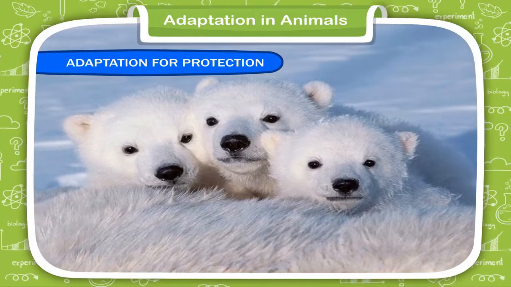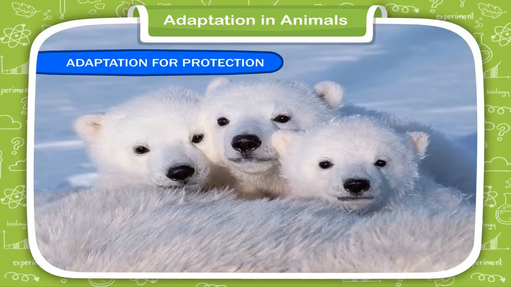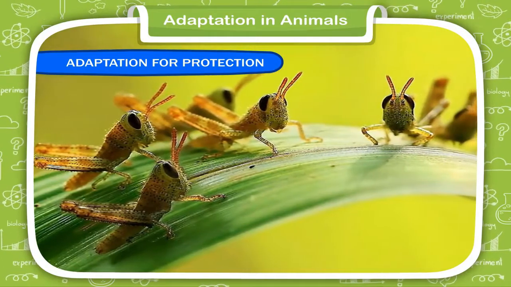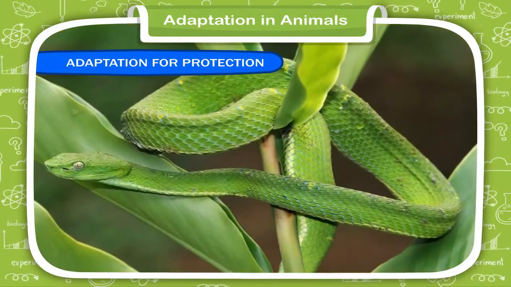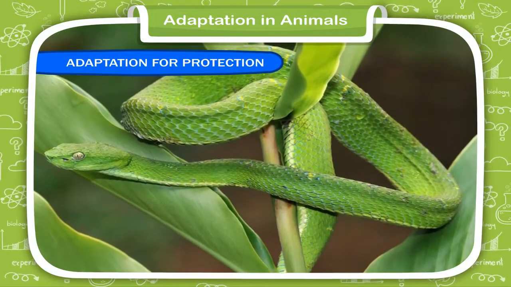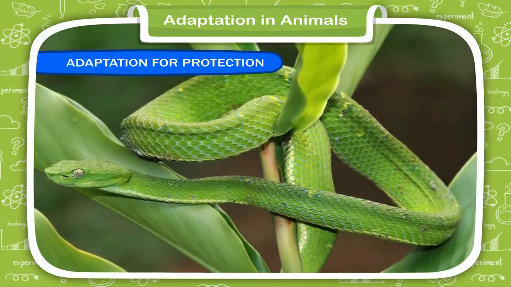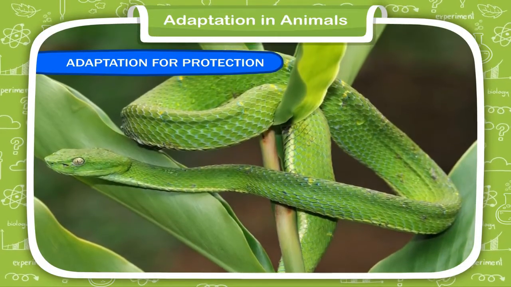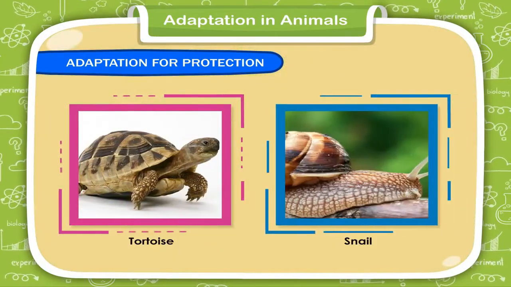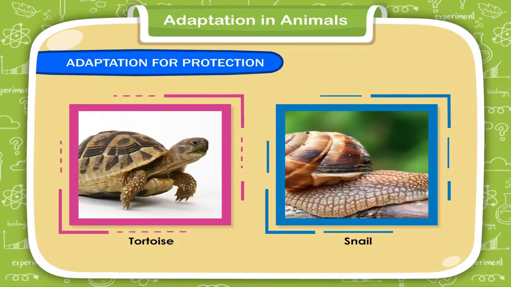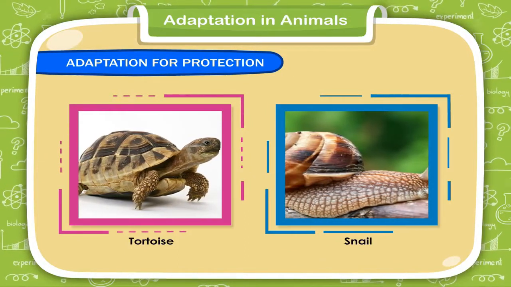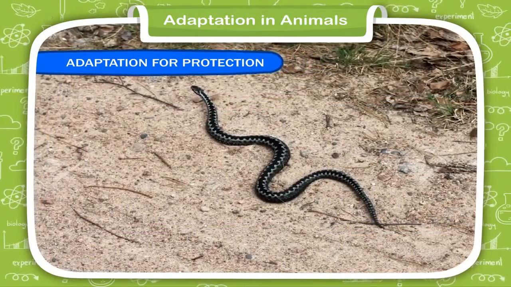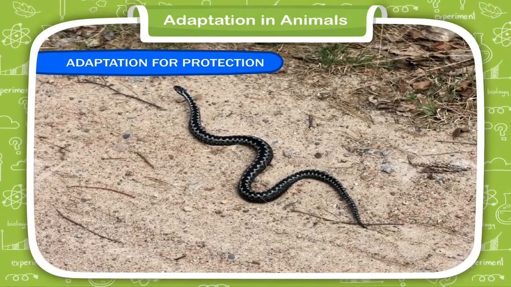Polar bears have brown coats in summer but white fur in winter. The stick insects and leaf insects look like a stick and leaf respectively. Such animals cleverly merge with their surroundings. They cannot be easily detected by their enemies. Some animals, such as tortoises and snails, have hard shells on their bodies for their protection. Some animals, like snakes, protect themselves by pretending to be dead when they are in danger.